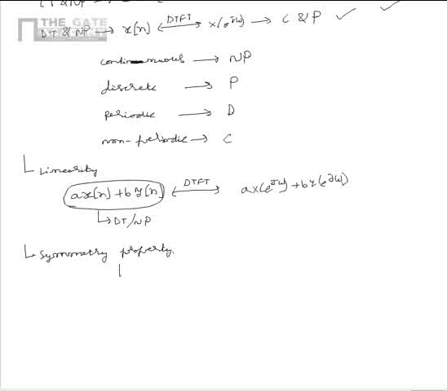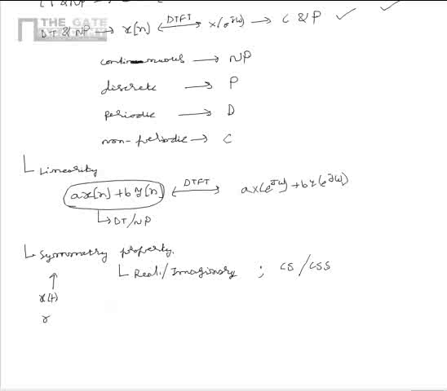Now, let us look into another property, that is the symmetry property. As a part of the symmetry property, we will be mainly looking into different characteristics of the signals, that is real or imaginary, then conjugate symmetric or conjugate skew symmetric signal. As a part of this property, we will be mainly considering the continuous time and non-periodic signal, that is x of t, but the same can be extended for the remaining three cases, that is Fourier series, DTFS and DTFT.